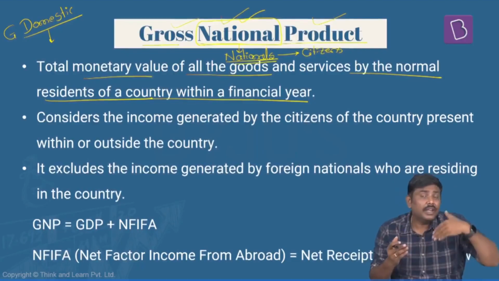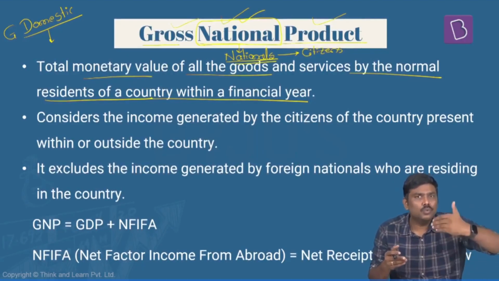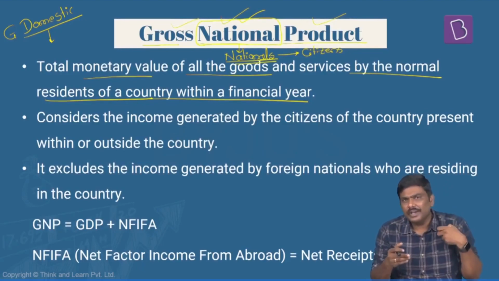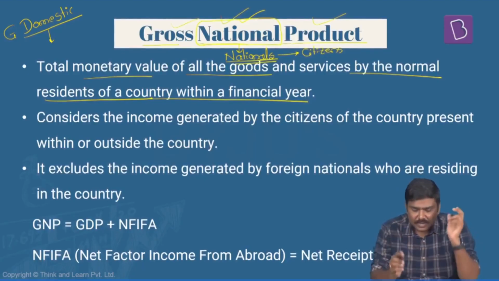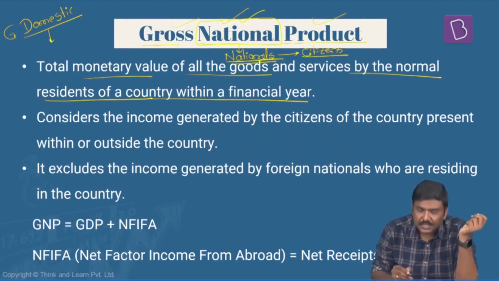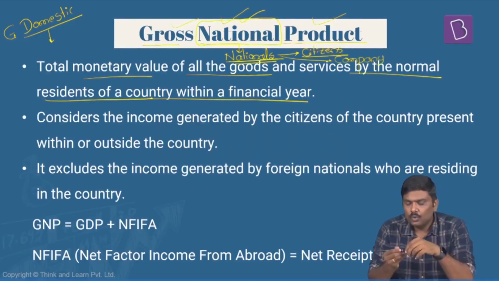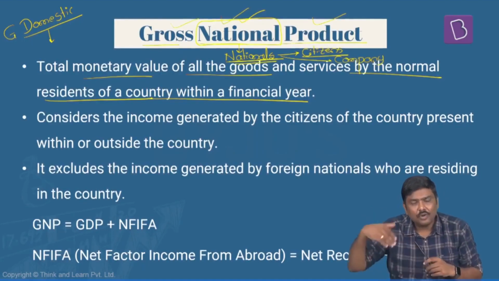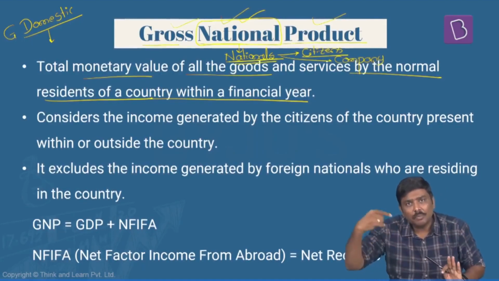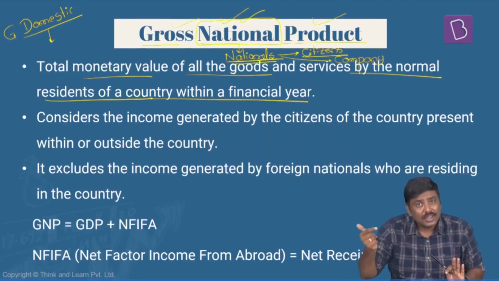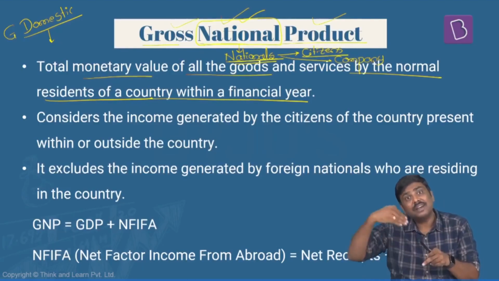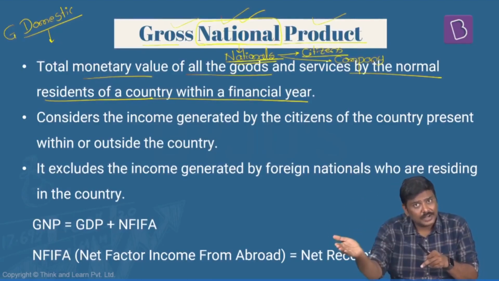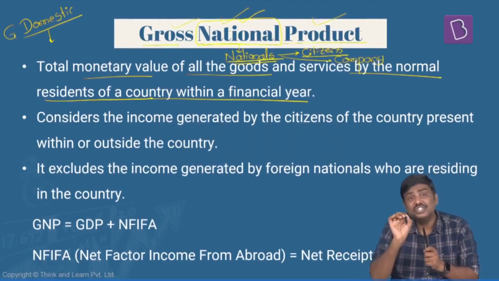In the same way, if an Indian goes abroad to stay, work, and send back or bring back the money to India, for a period of up to 1 year, generally he is still considered a resident of India. So the idea is, when I say national, I can consider the citizens, I can consider the company also. For example, a particular company would be operating in USA also. It's an Indian company, but it is operating in USA, generating revenue there. As long as that is an Indian company, any revenue generated by it, despite functioning outside India, will be part of India's GNP.